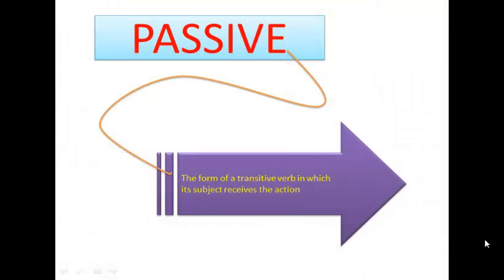So, here I am, the first presenter for this presentation. My name is Yunira. I will present text 11. This text talks about passive. First, we must know what passive is. Passive is the form of a transitive verb in which its subject receives the action.